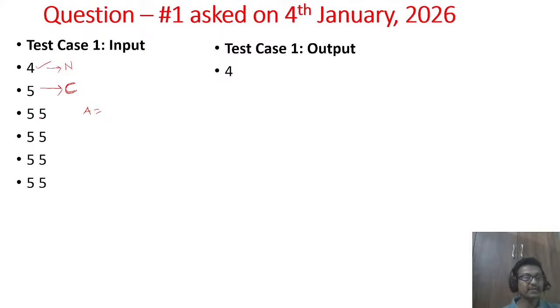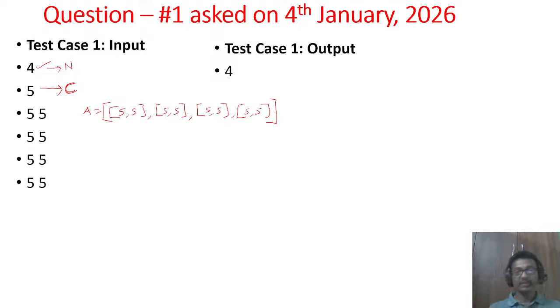The elements are pairs. If you assume array A is a list in Python, it is a list of lists, and it contains these. What these indicate, you should understand. If you can identify what these numbers indicate, then your problem can be solved. What does this 5 indicate here? What does each row of A indicate?